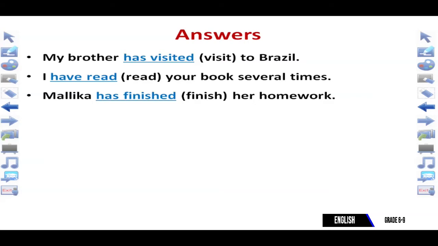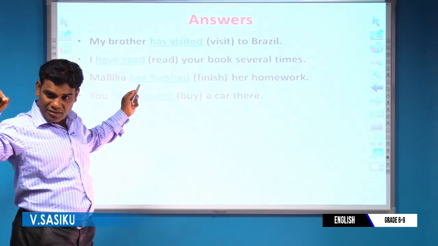Clear? Okay. And the next one: you have bought a car there. Here, following you, you write have, and buy is expected as bought.